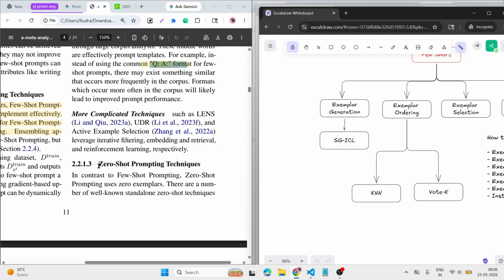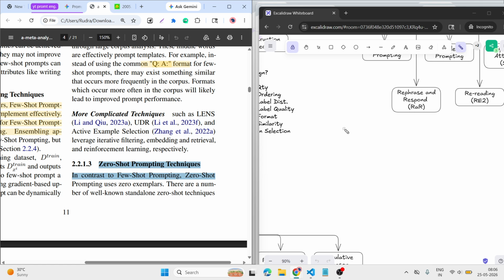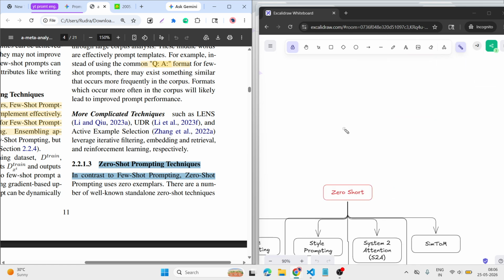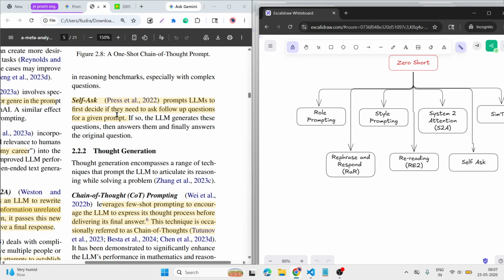Then we understood the zero shot prompting techniques. In zero shot prompting techniques, we have various types, like role prompting, simple: you are the best web designer, you give the most accurate role-based answer, like you think like a fisherman, or you act like a businessman, that style. Then style prompting: I need a specific style like markdown format. Then SelfAsk, it automatically asks and refines.